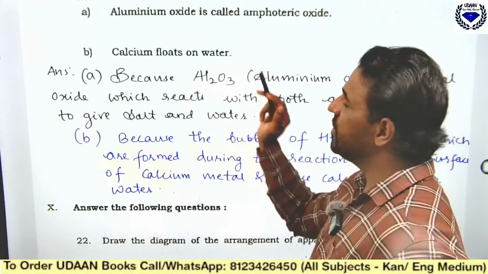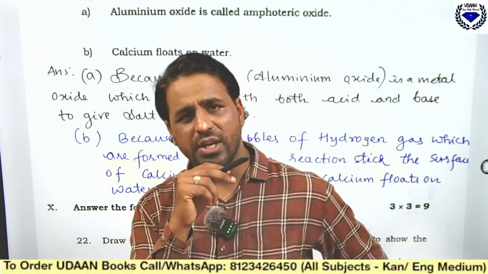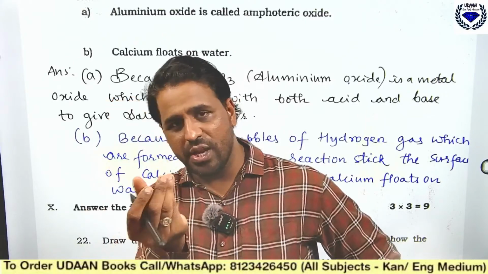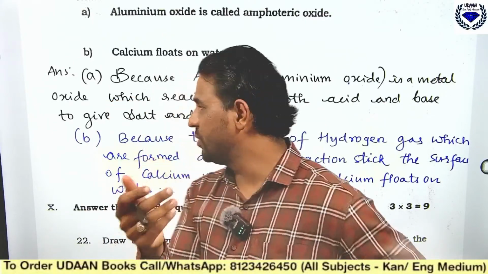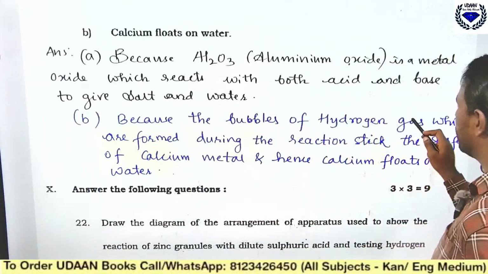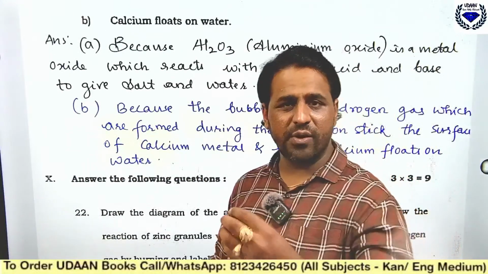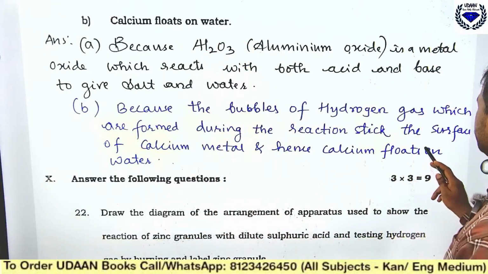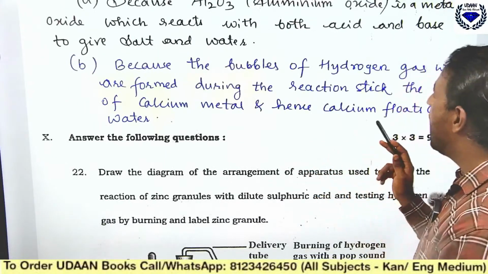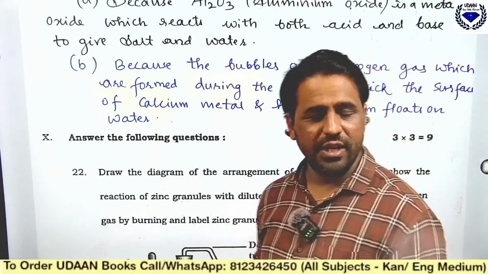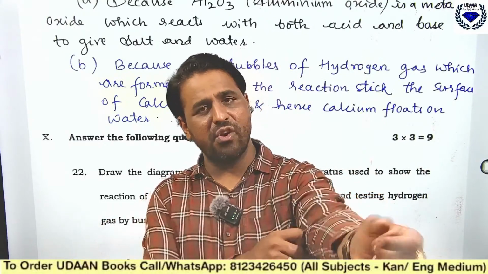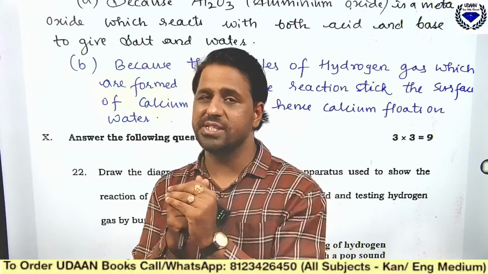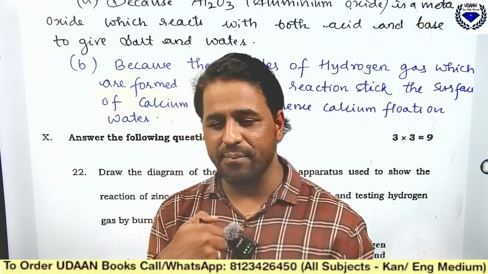Then second, calcium floats on water. Why does calcium float on water? What happens when you add it to water? What we call calcium here is chunna. Because the bubbles of hydrogen gas are formed as soon as you add it to water. The hydrogen gas formed during the reaction sticks to the surface of the calcium metal, and hence calcium floats on water. This very deep question from metals and non-metals has been asked, and you can see from the beginning to here maximum metals and non-metals questions have appeared. So you should be able to know this.